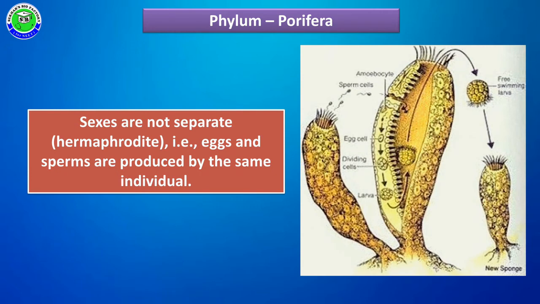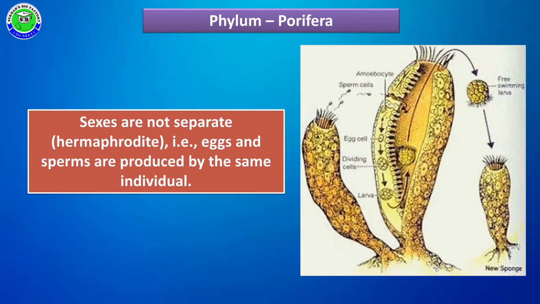These hermaphrodites produce male gametes, which are released outside into the water, and with the help of minute pores they enter into another individual, and wherever an egg cell is present, they fertilize it and form a zygote, which shows further development.